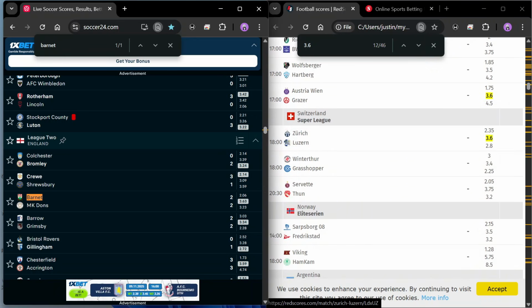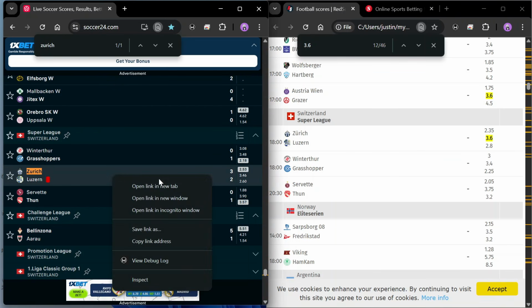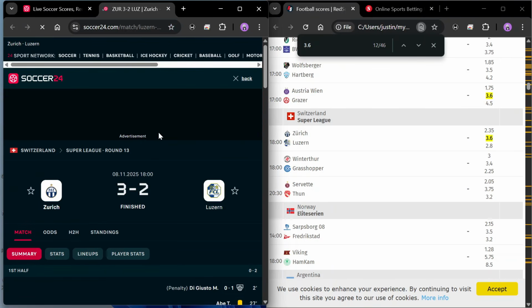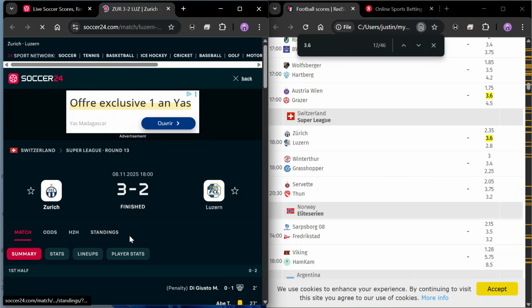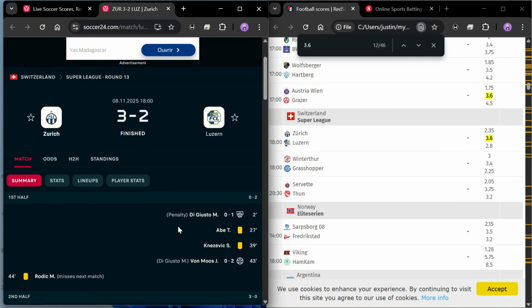Another one, Switzerland, Zurich. This is also one of those games I can consider for it. Like I said, we saw this in the morning, and this is Zurich. So let's search for Zurich and see if they give us goals. You can see a lot of goals. Now another league that actually scores goals. High scoring, 2 goals in the first half. So you can see that the moment we skipped the Championship, this all continued to work.